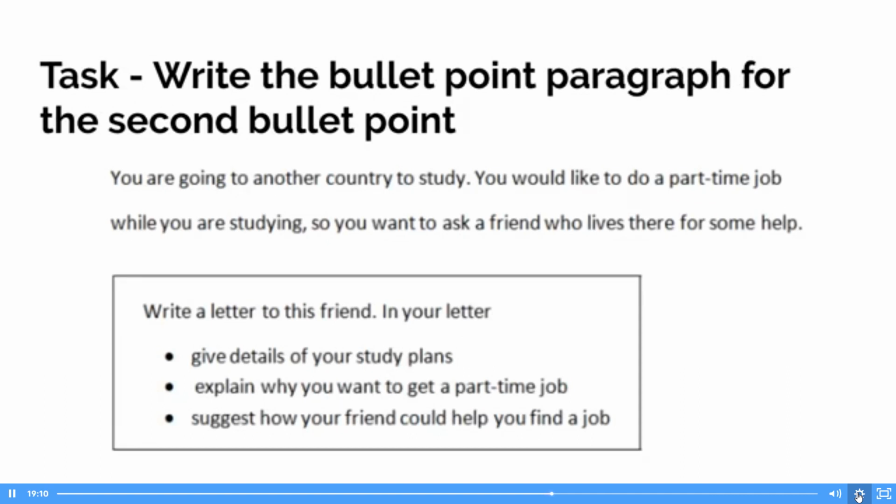And this week we are looking at bullet point paragraph 2, so explain why you want to get a part-time job. Anytime you see why, we are looking for reasons. So the best reason I can think of for getting a part-time job is money. Often if you're asked about reasons to do anything and you're thinking, oh, I can't think of a reason, money's always a good reason to do most things. Someone else mentioned socializing, which is good. Language practice would be another good reason. Keeping busy would be a good reason. To gain experience could be a reason.